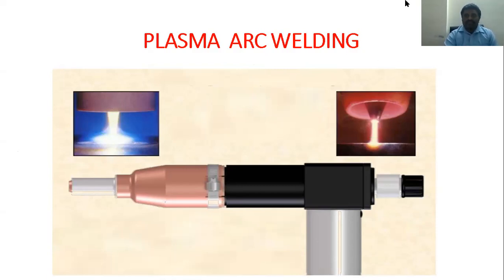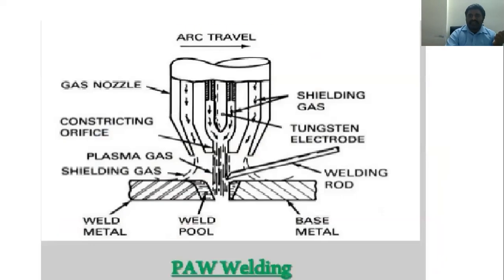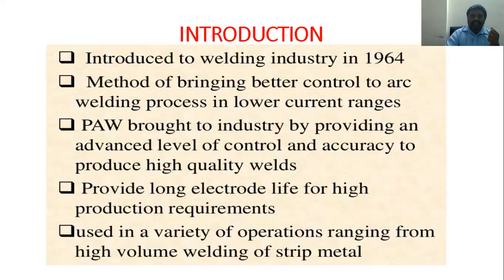So from now, see here, the content we are going to cover is: introduction, keywords, plasma arc welding equipment, how it works, types of plasma, modes, various effective parameters, advantages, disadvantages, and applications. From the diagram, first we will go with what actually plasma is. Okay, first we will go with the introduction.